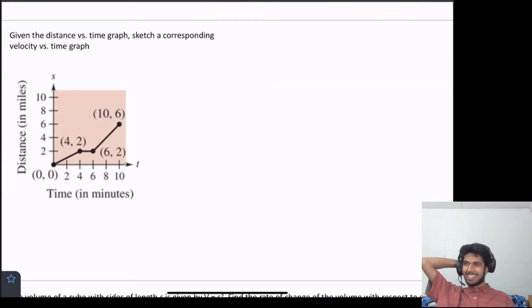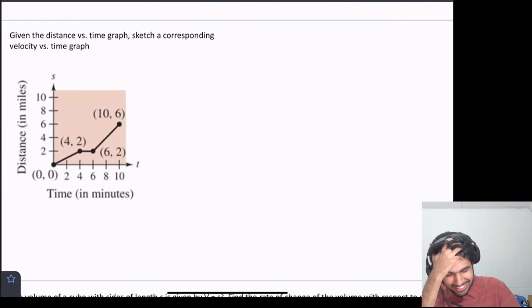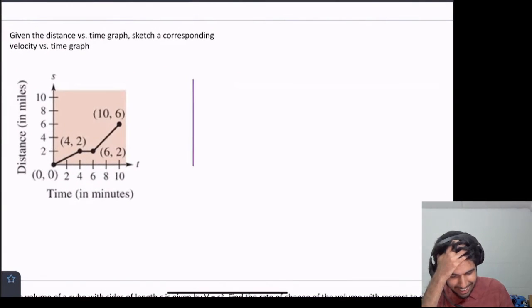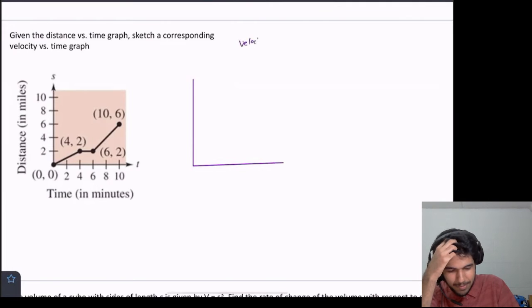Oh boy. Okay, we have to sketch a graph. So I'm going to draw my best set of axes that I can. The key thing to note here is that velocity is the derivative of position.